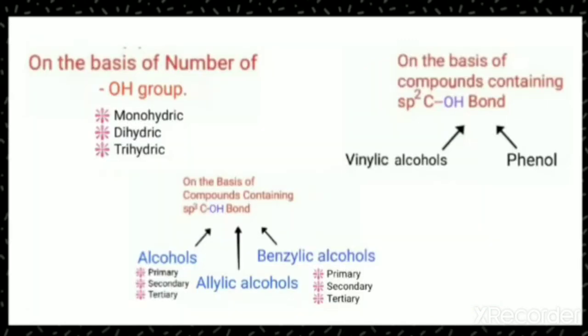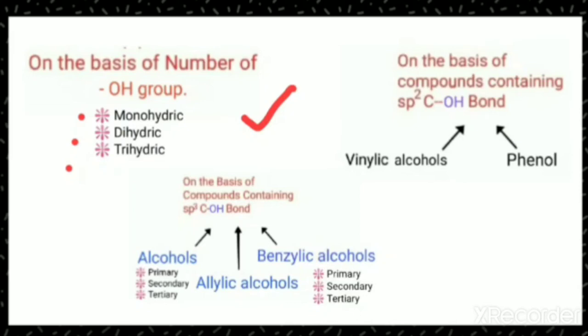Thus we have classified the alcoholic group compounds into different categories. The first category, on the basis of the OH group: if a single OH is there, then it is called mono; if 2 OH are there, then it is called dihydric; and if 3 OH are there, then it is called trihydric, and so on.